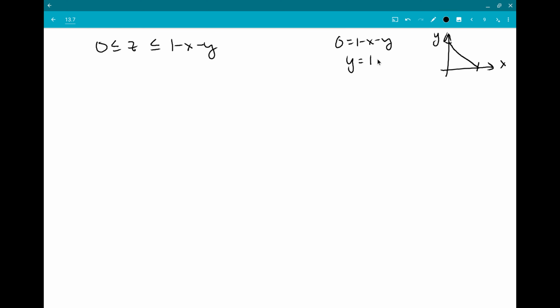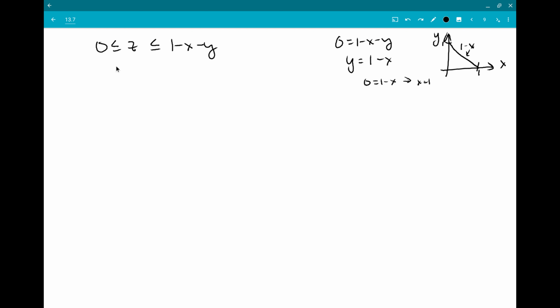So that's just the line y equal 1 minus x, which is going to go 0 to 1 on the y-axis, 0 to 1 on the x-axis. If you're not convinced that this number is 1, just 0 equal 1 minus x gives us x equal 1 right there.